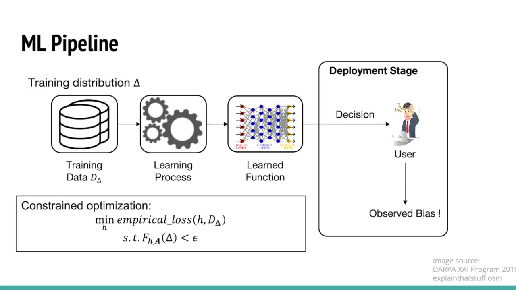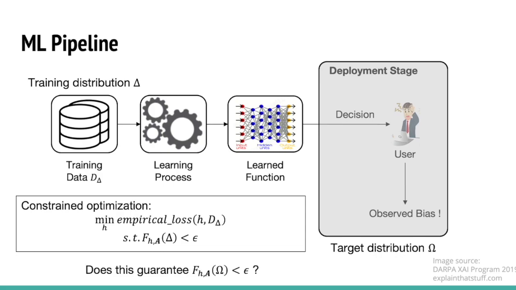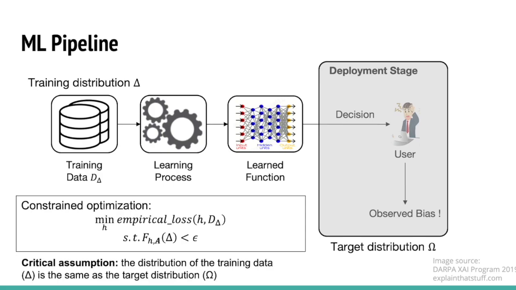Going back to the ML pipeline, we usually call the gray parts the deployment stage, meaning that the data used for training and the data used for decision making can be different. We assume the data used for decision making in the deployment stage comes from the target distribution omega. So going back to the optimization problem, the constraint guarantees the model to be fair on the training distribution delta. However, does this guarantee the model to be fair on the target distribution omega? Obviously, the answer is no.